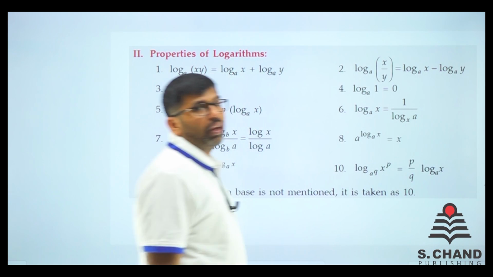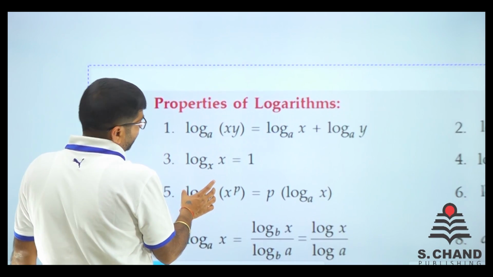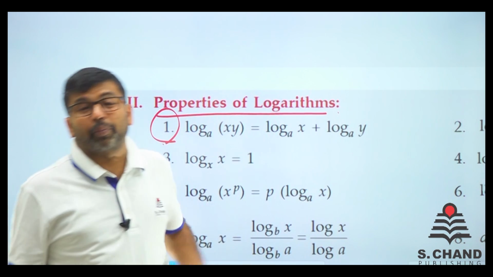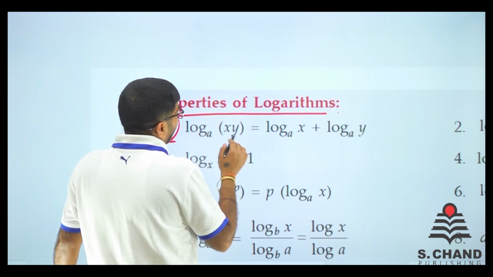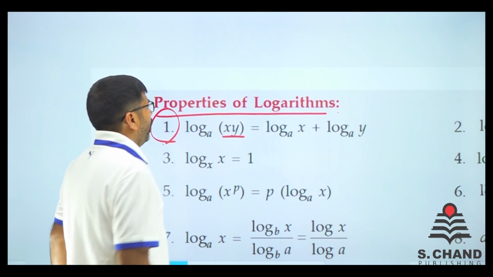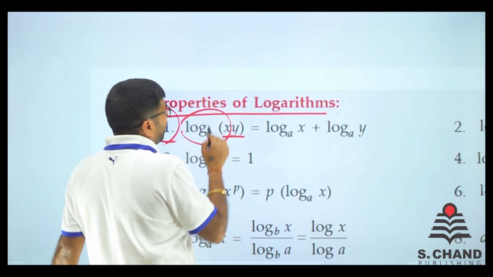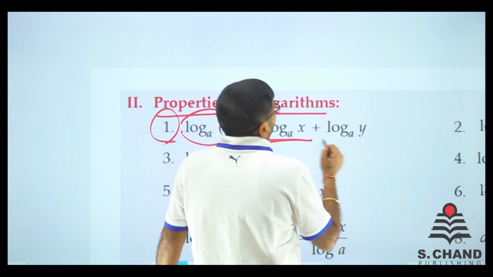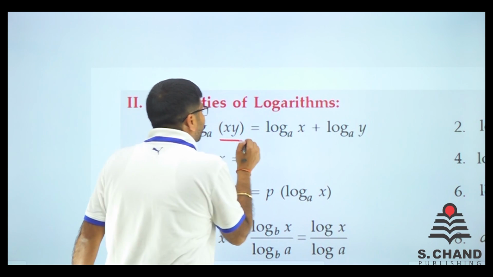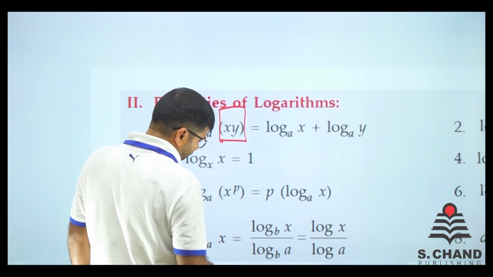There are some basic formulas and we will do all of them one by one. See this one, formula number 1, or you can say properties of logarithm. If x and y are in multiplication, what you can do is separate them with a plus: log x to the base a plus log y to the base a. So if this is in multiplication, just separate them with a plus. Log x becomes separate and log y becomes separate.